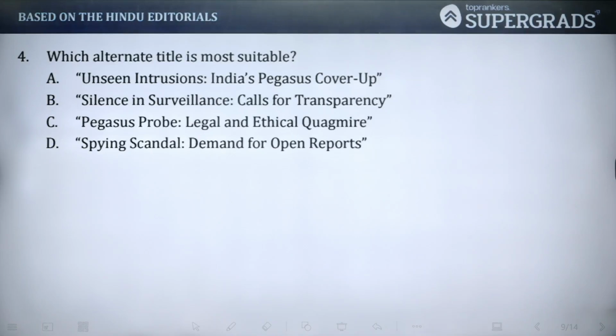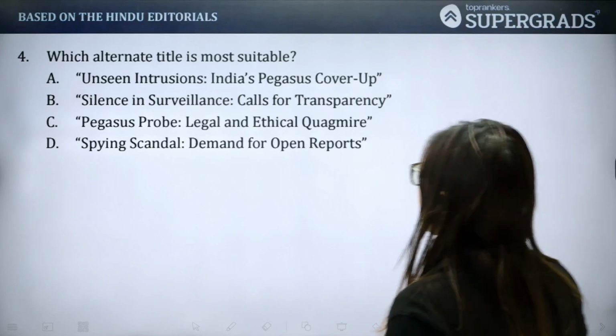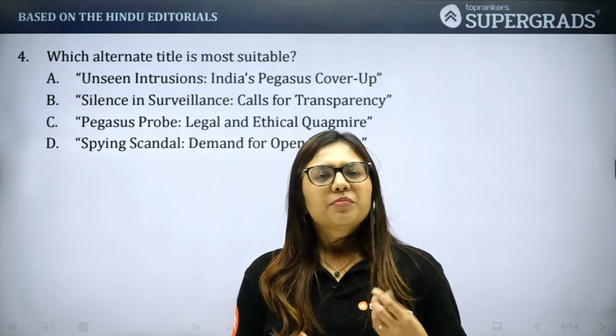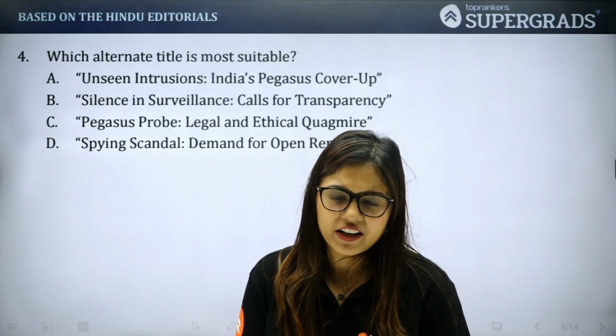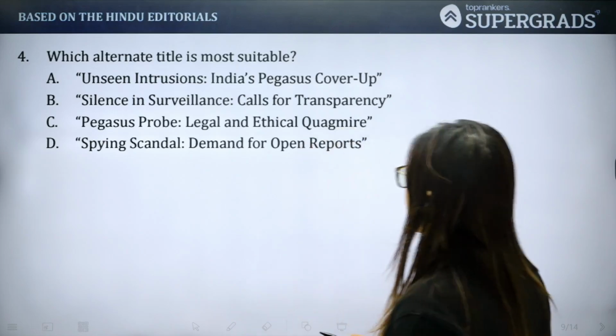Which alternate title is most suitable? Let's see. First option will be simply eliminated because it is overly sensational. It is trying to make a statement. ठीक है?